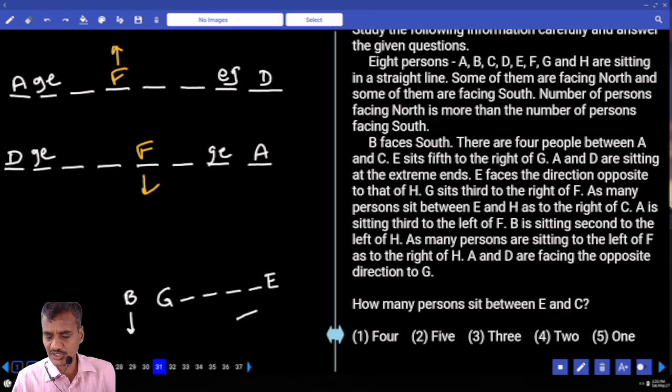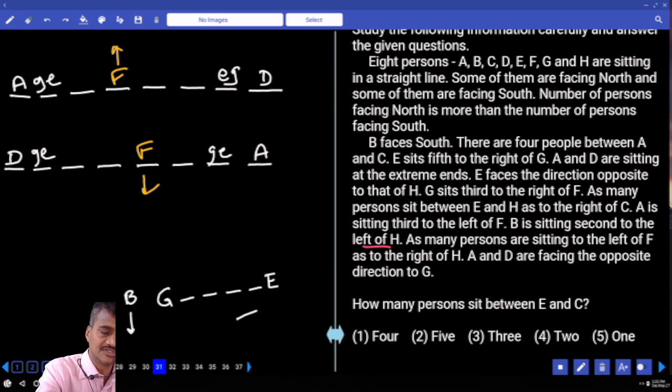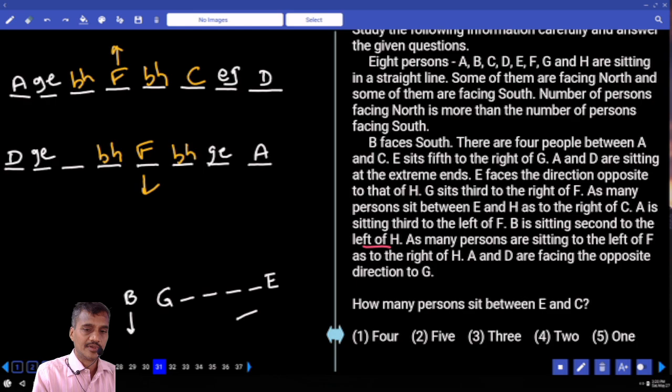B is sitting second to the left of H. So B and H must be in these two places. Then tell me, who is the person left over? C is the person left over, and here also C is the person left.